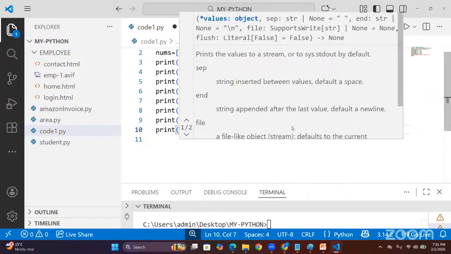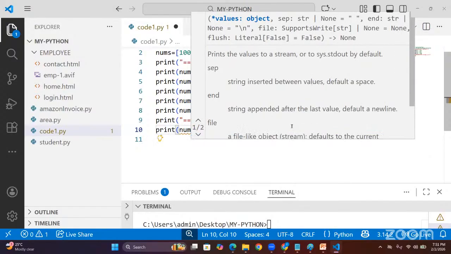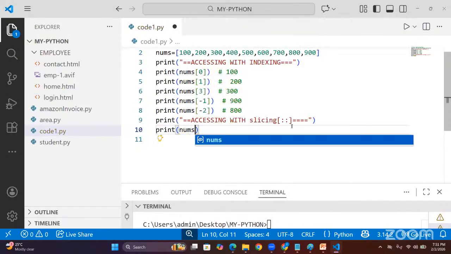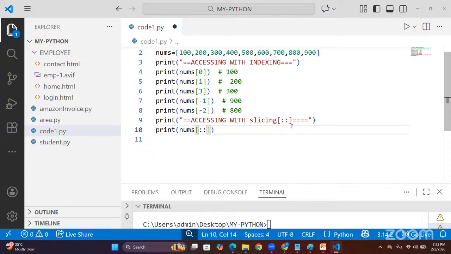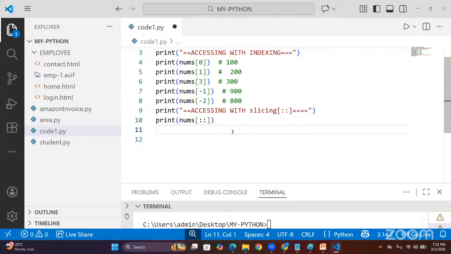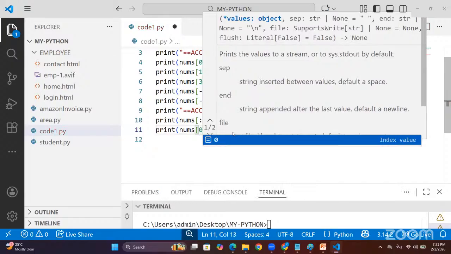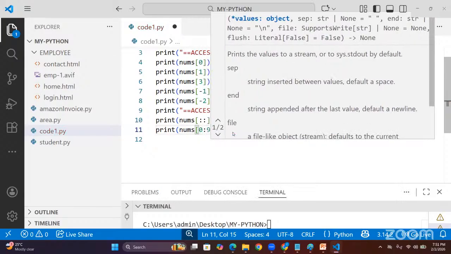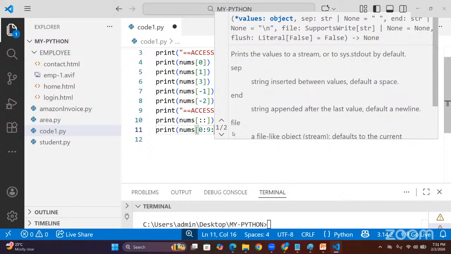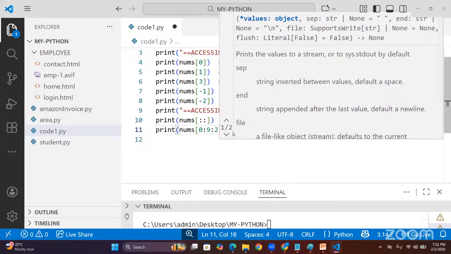Print nums of double colon means all the values in the nums object are printed. Next, print nums of 0th position up to 9, the last index. I'm printing with step size 2, sir.